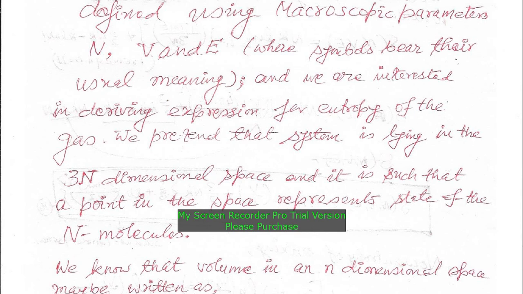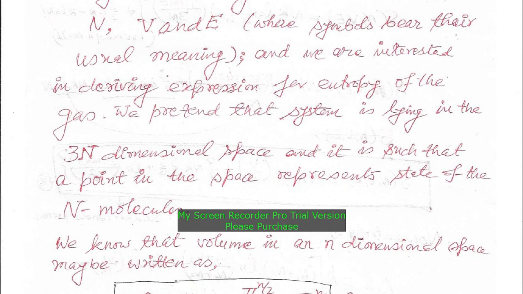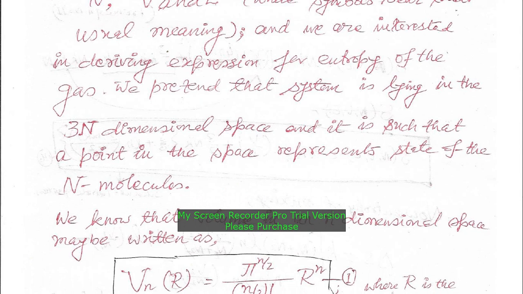So, we have one small i index which runs from 1 to 3N for position coordinates, as well as 1 to 3N for momentum coordinates. So, we are in a 3N dimensional space where we have 3N position coordinates and 3N momentum coordinates. These taken together represent a single point, that is the phase point or representative point of the microstate.